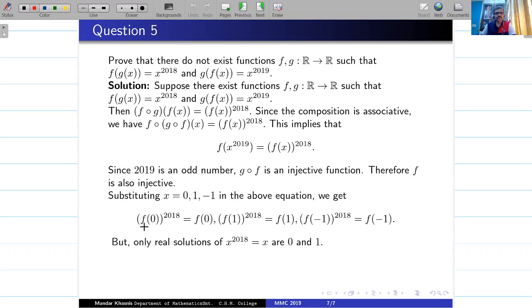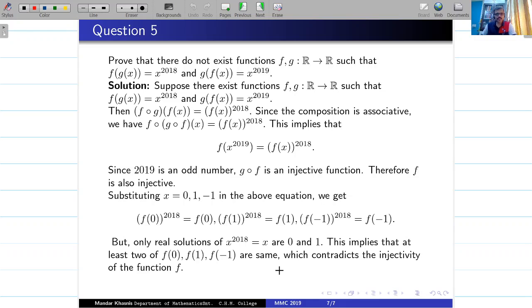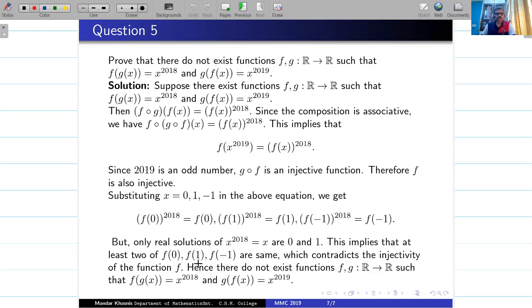So what happens is amongst these three, two of them must be the same. And after this, it will give me a contradiction because I have injectivity of f. Okay, so there is a contradiction. That means what we assumed is wrong, and hence there do not exist any such functions.